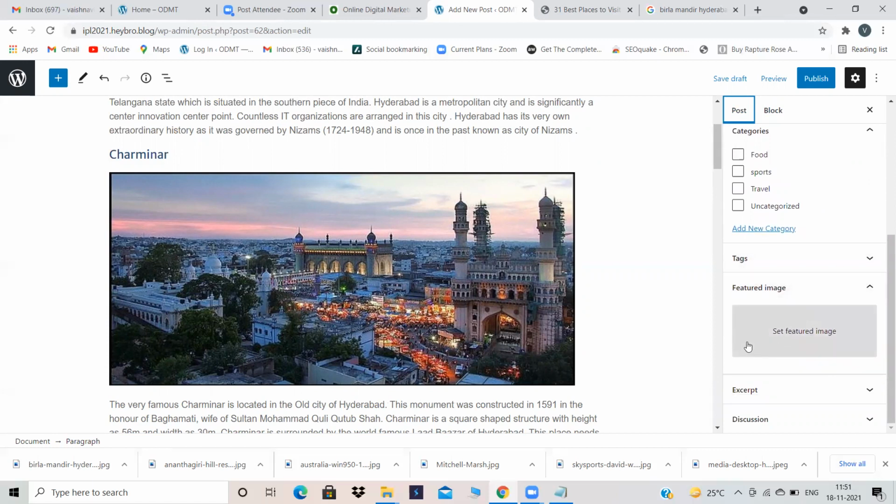Featured image is nothing but a thumbnail. In every YouTube video you watch, a thumbnail will be there. It's just for attraction purposes, right? If somebody sees that thumbnail, then they will click on that video and watch it. So for every post of yours, you have to give a featured image.